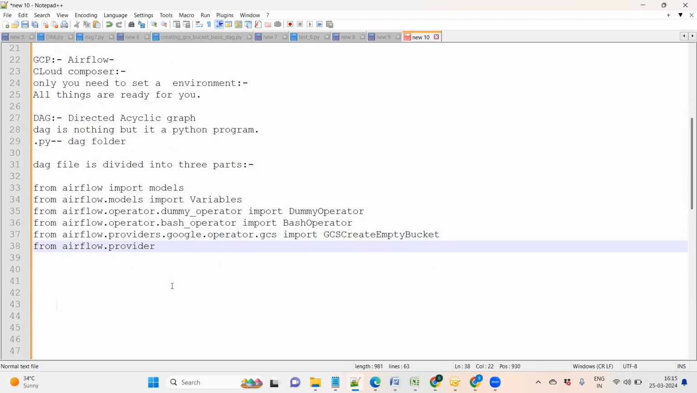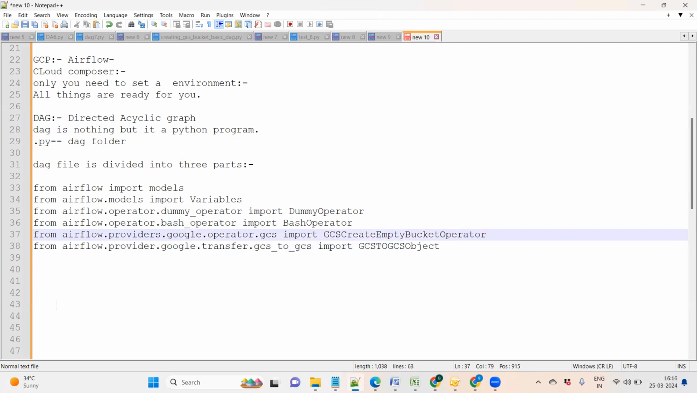Similarly, if you mention another thing, for example google.cloud.transfers, for example when we are transferring data from one bucket to another, GCS to GCS, import GCS to GCS operator. Okay, so in this way, we can define that.